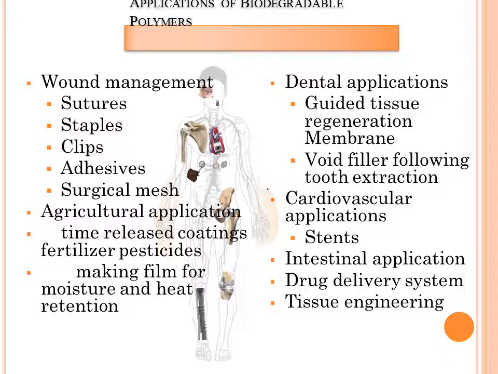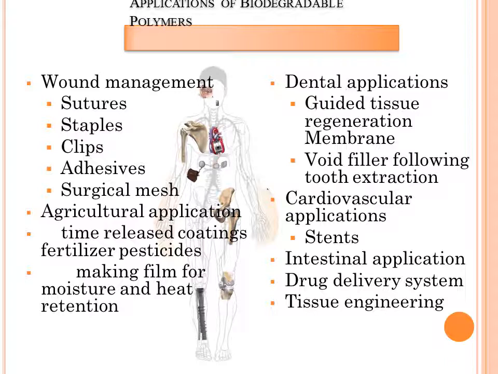In drug delivery systems also, we can use it. In tissue engineering also, we can use biodegradable polymer. Tissue engineering is the use of a combination of cells, engineering and materials to improve or replace biological tissues. So there also, as scaffolds, we can use it. That is one more use of biodegradable polymer. So there are a number of uses of these biodegradable polymers.